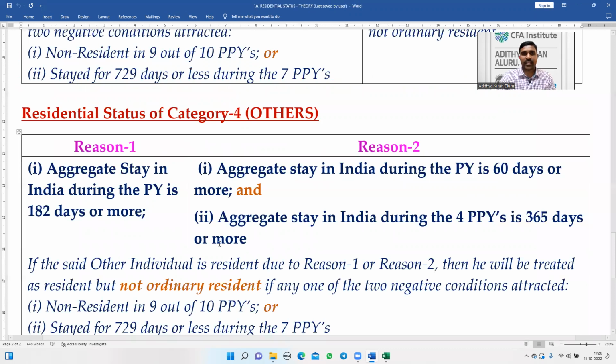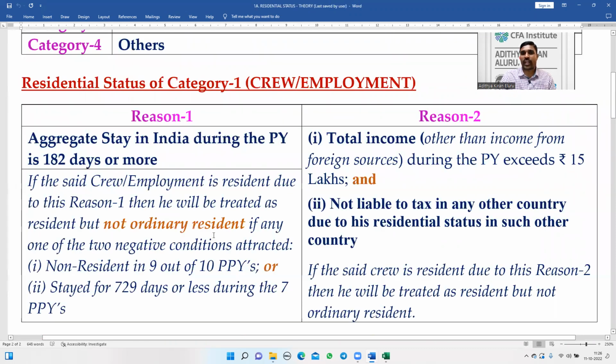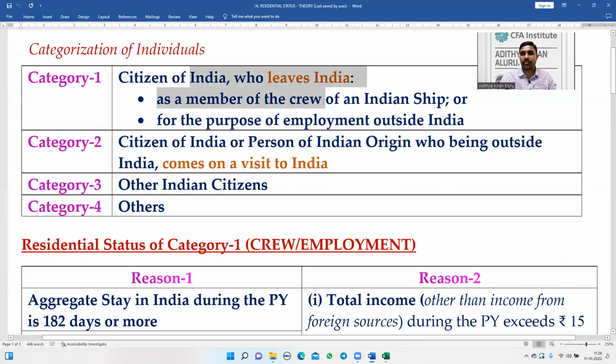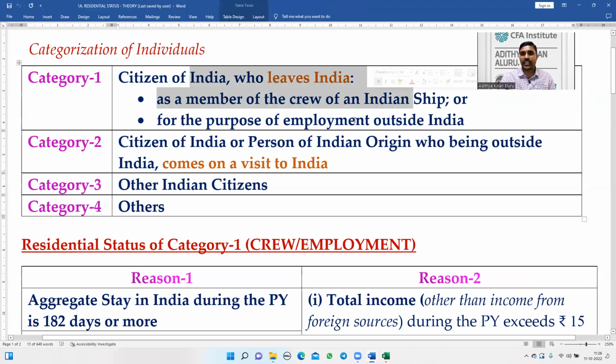So we have to identify whether he belongs to the fourth category or not. Whether he is a member of the crew of an Indian ship, no. Whether he is living outside India for employment, no. Whether he is a citizen of India coming on a visit to India, the answer is no. It is given that he is visiting India, but it is not given that he is a citizen of India or person of Indian origin. Coming on a visit to India is not sufficient. He should be a citizen of India or person of Indian origin. This condition is not satisfied. No doubt Chris Gale is visiting India, but he is not a citizen of India or person of Indian origin. Therefore, it is not covered here.